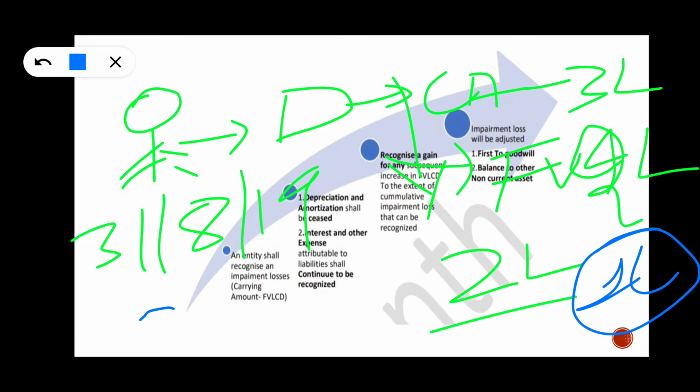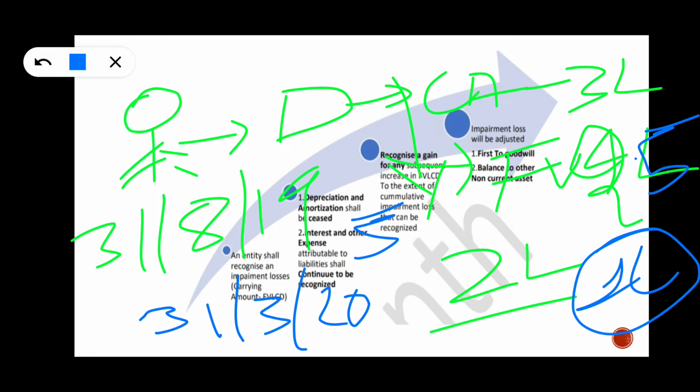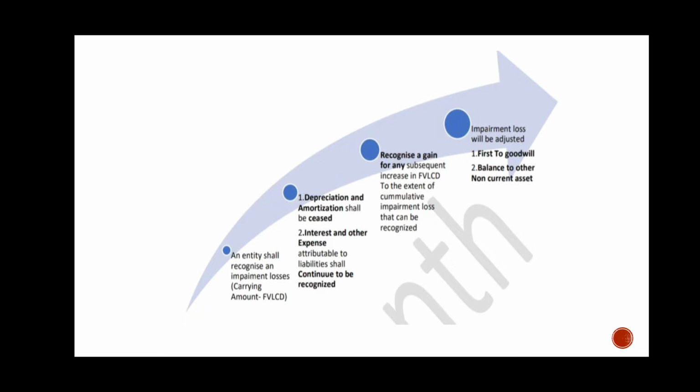Afterwards, on 31st March 2020, no one has bought it, and its fair value has increased to, let's say, 2.5 lakhs. Now the lower of carrying amount and fair value is 2,50,000, which means only a 50,000 loss remains. Can this 50,000 gain be recognized? Yes, recognize it again for any subsequent increase in fair value less cost of disposal, to the extent of the impairment loss. That means up to 1 lakh you record. Later on, you cannot record the gain.